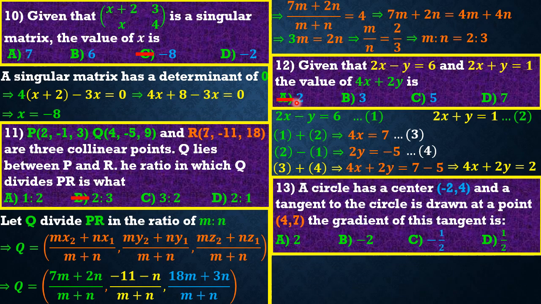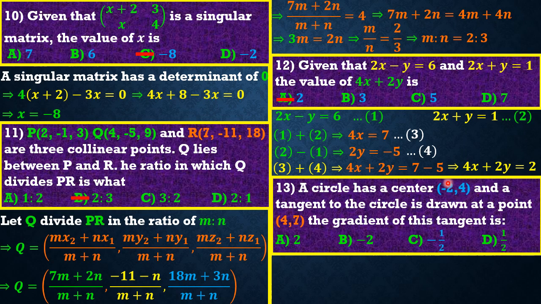Okay. Friends, question 13 reads that a circle has a center of minus 2, 4, and a tangent to the circle is drawn at a point 4, 7. The equation of this tangent is, okay, that's it. So now that we have the center of the circle to be minus 2, 4, then we have a point which is a point of tangency, 4, 7, right? They want us to get the gradient of the tangent. We only have one point on that tangent. We don't have the other. So what do we do?